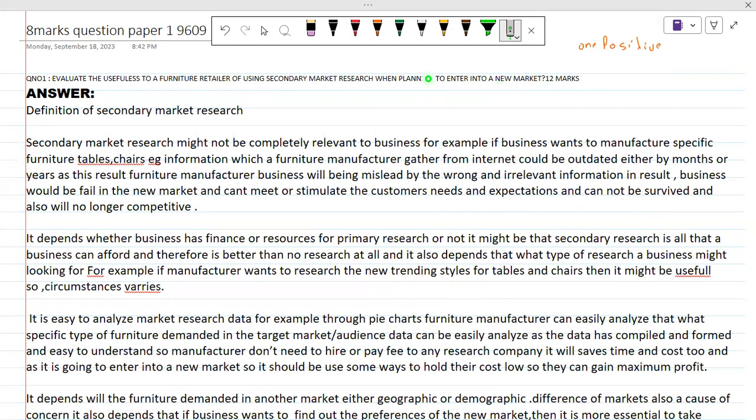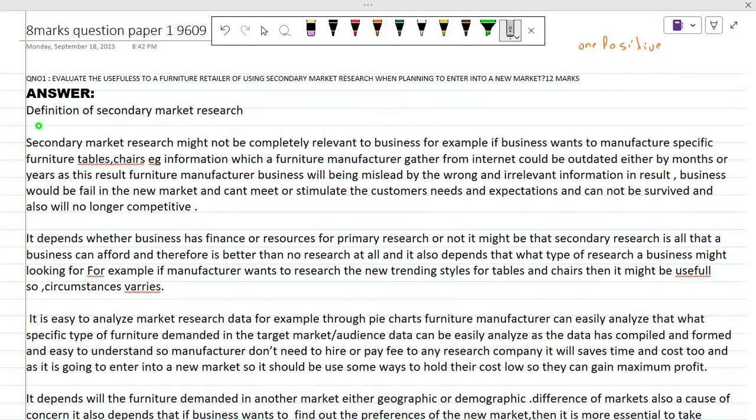And the other point you should make is that no, this statement is wrong, secondary market research will not be helpful for this furniture retailer if he plans to enter a new market. So these 2 points, one positive and one negative, you have to write in order to get your knowledge, application and analysis on point.